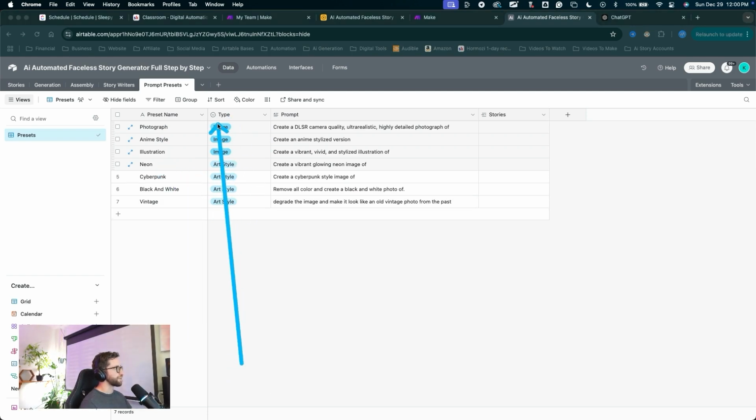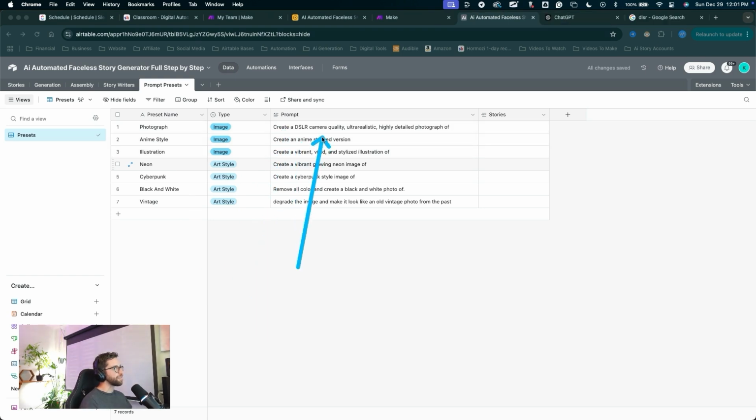This type is just for your own reference. This prompt field is really what's going to matter. This is, again, part of prompt engineering, getting this stuff to produce the way that you want. But my photograph preset is going to input into any of these prompts the instructions to create a DSLR camera quality, ultra realistic, highly detailed photograph of, and then the automation will generate the rest of the image prompts. So we're just tailoring those image prompts with these presets from this table.